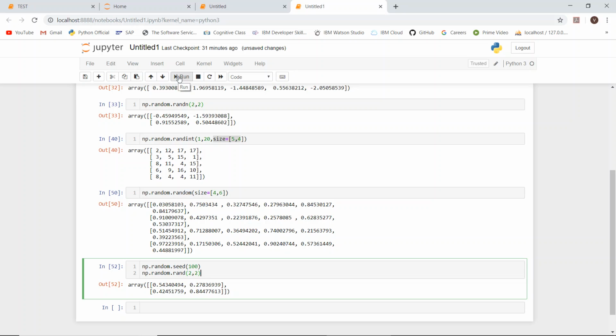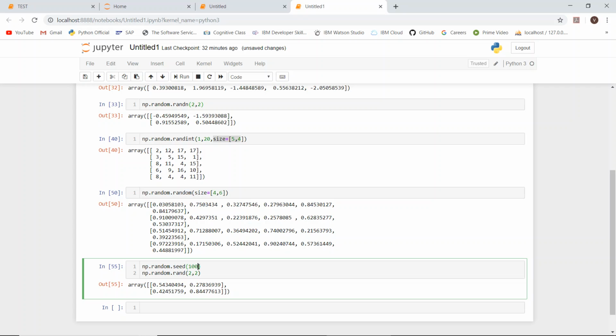Let us rerun. Let's remember these values, whether they will change or not. It won't change. I re-executed, it won't change. I re-executed again, it won't change, because we had set the seed, meaning don't change the values of the random numbers.